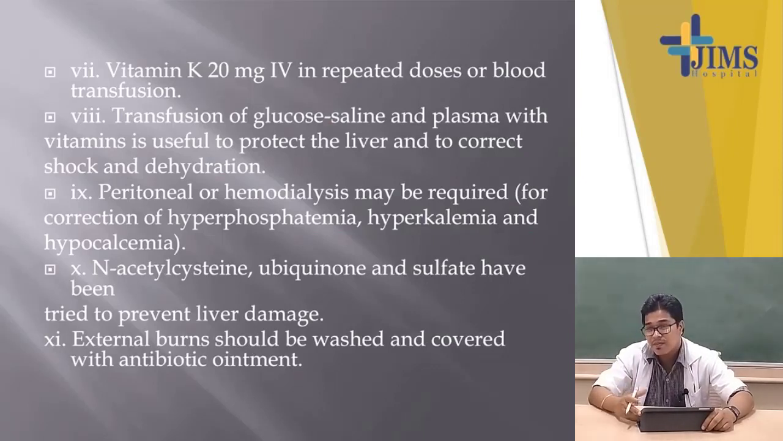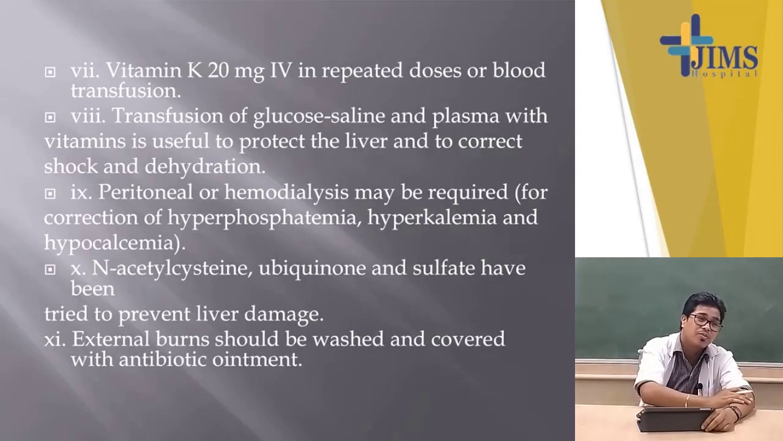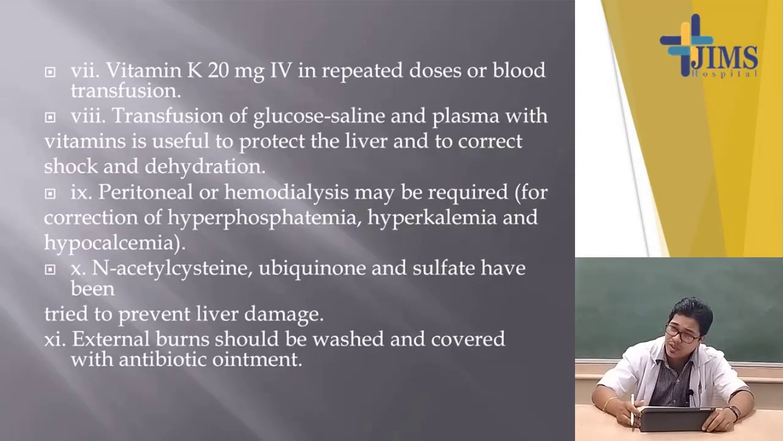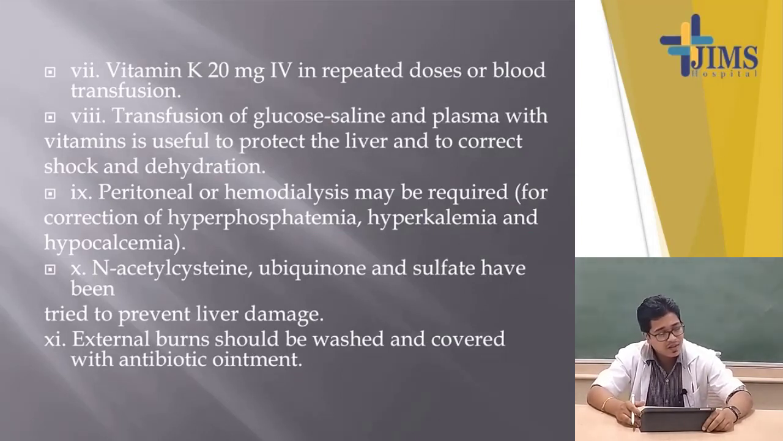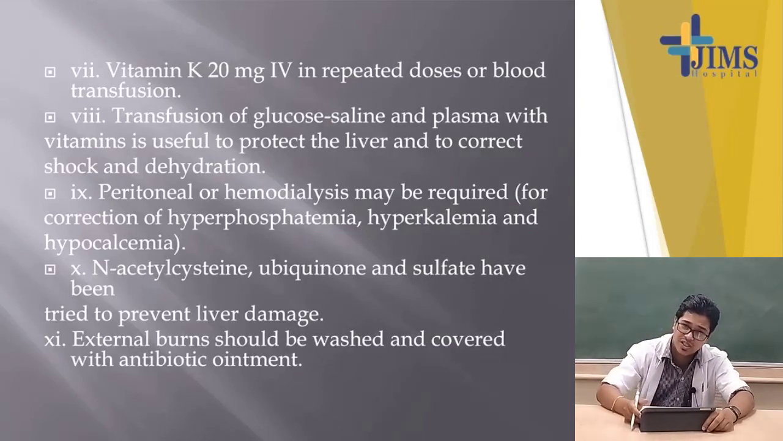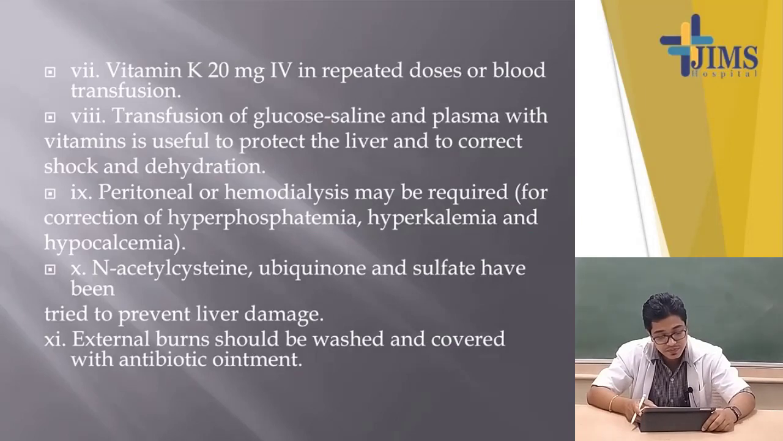If there is jaundice or hepatic failure, N-acetylcysteine is a very important treatment, a drug used to protect the liver. For external burns, if the body comes in contact with phosphorus, you have to wash the areas with normal saline, give a local antibiotic, and give the proper treatment of the local area, as in burn injuries, just like in a burn patient.